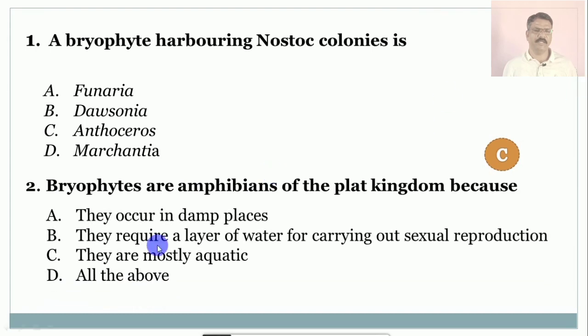Question number 2: Bryophytes are amphibians of the plant kingdom because A. they occur in damp places, B. they require a layer of water for carrying out sexual reproduction, C. they are mostly aquatic, and D. all of the above. The correct answer is B, they require a layer of water for sexual reproduction. Due to that, bryophytes are considered amphibians of the plant kingdom.